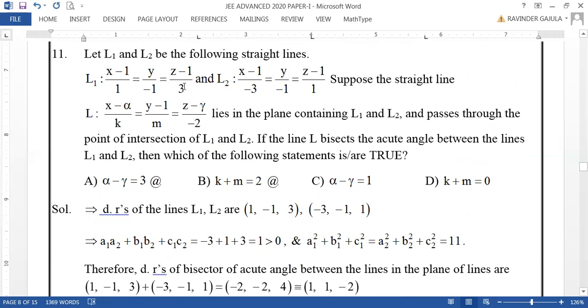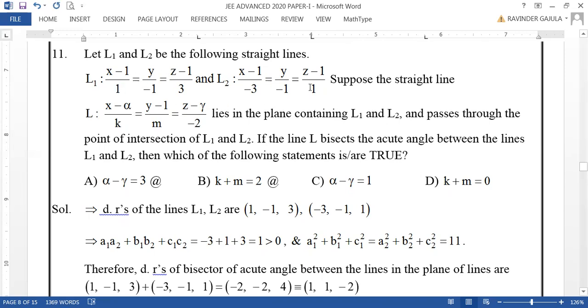L1 is given as this, L2 is given as this, but you can observe one thing here, numerators are the same in both L1 and L2: x minus 1, y, z minus 1. Therefore, both the lines are passing through the same point 1, 0, 1. Please observe that both the lines L1 and L2 are meeting at the same point. The point of intersection is 1, 0, 1.